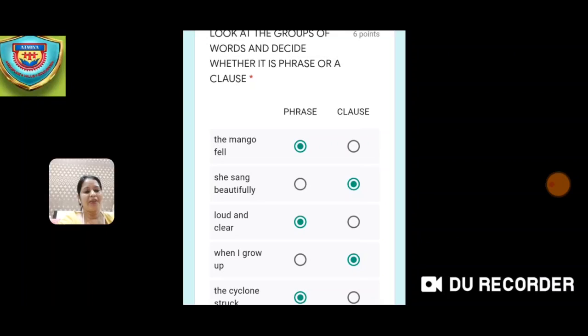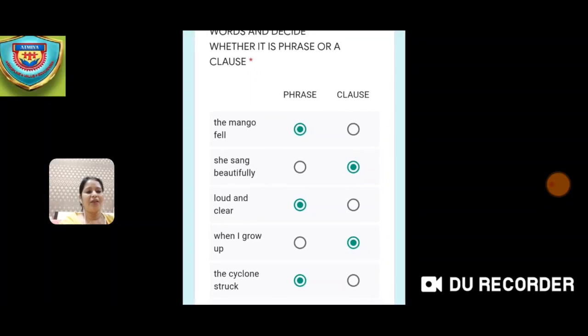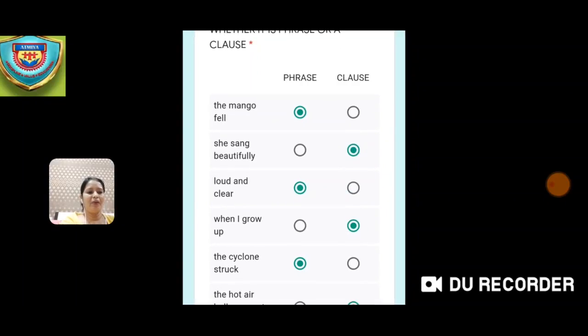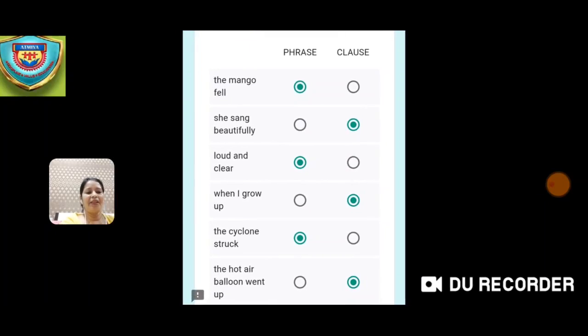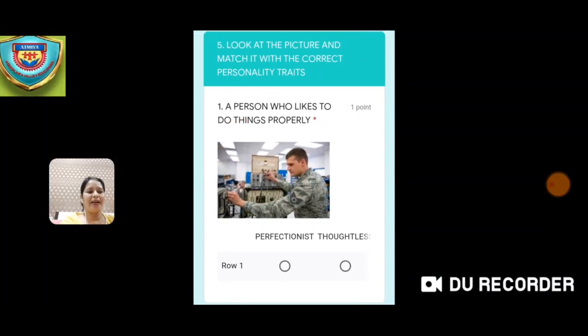Okay children, so here it is written, the mango fell, so it is a phrase. Then she sang beautifully, it is a clause. Loud and clear, phrase. When I grow up, clause. The cyclone struck, so it is phrase. Then the hot air balloon went up, it is a clause. So these were my answers. According to me, these were the correct answers. So I have put a tick against the correct option accordingly.